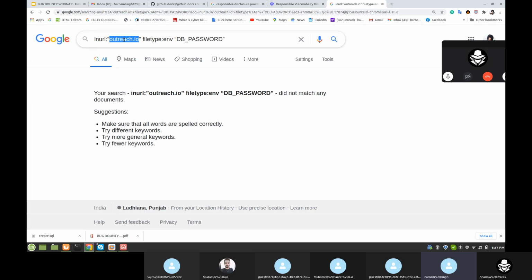So here you can check any other domain one by one. You can check some other .com. This is also a bug bounty domain. Better.com.